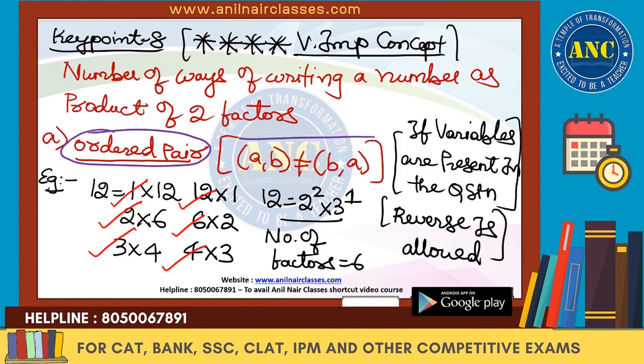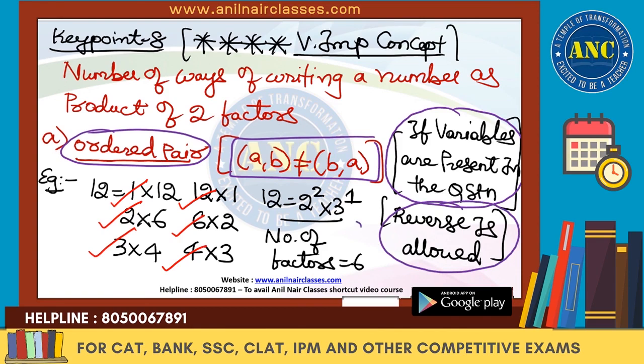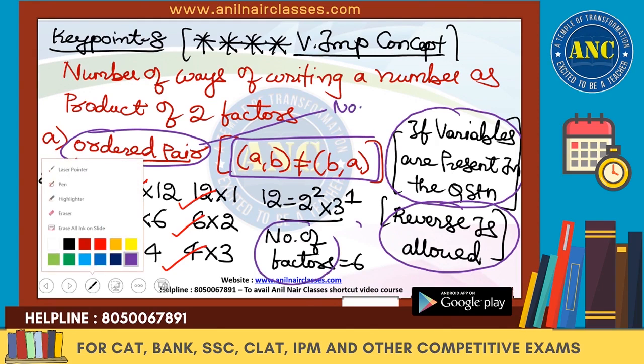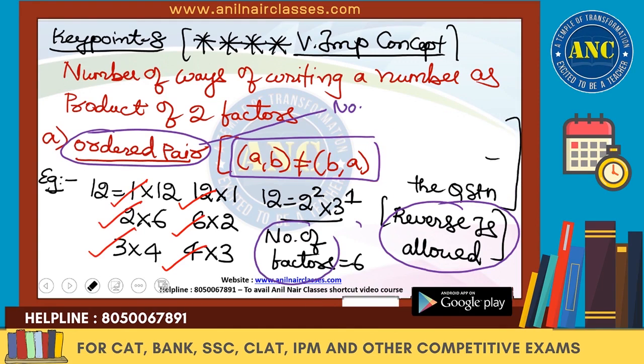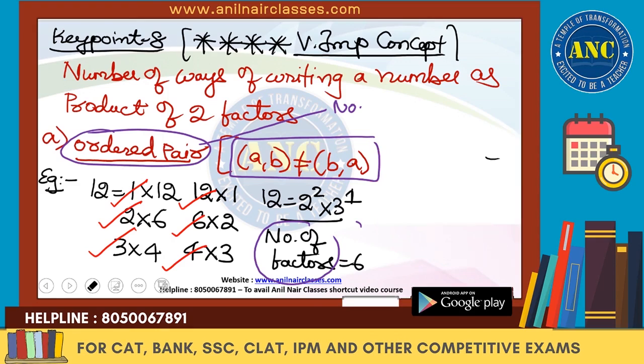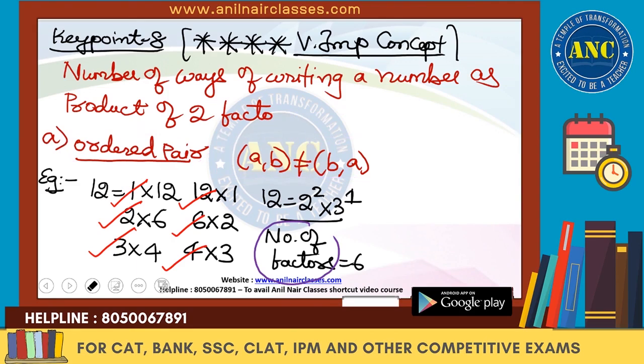What is ordered pair? The order in which you write the numerical values matter. If variables are present in the question, I will make use of ordered pair. Reverse is also allowed in ordered pair. Answer is nothing but number of factors. Let me do one more example here, because in an unordered pair we will differentiate it.